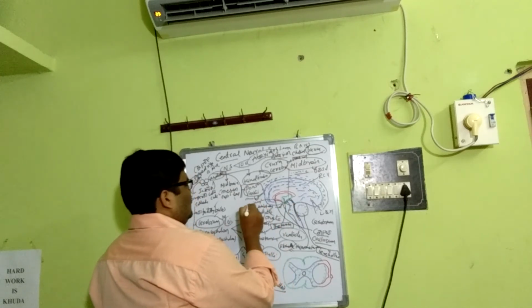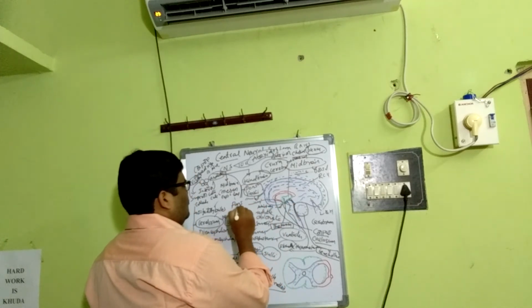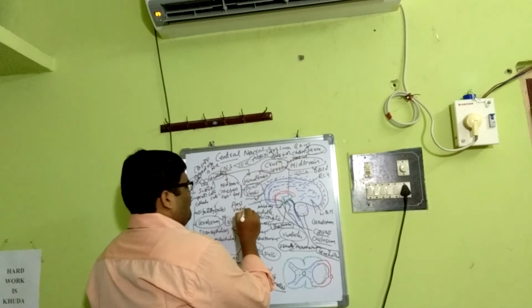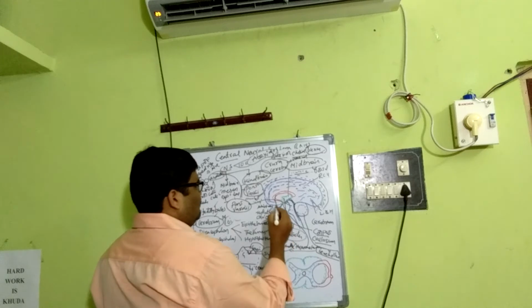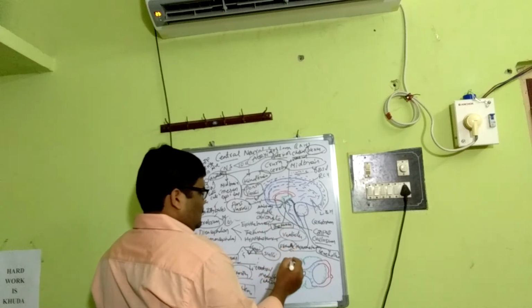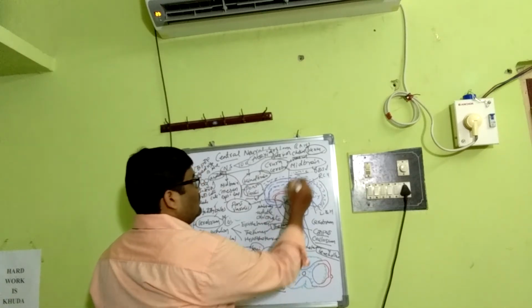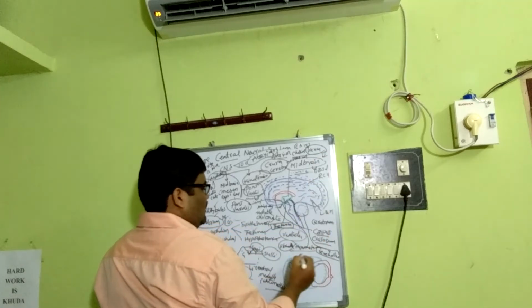Pons varoli, the midbrain, and the medulla.